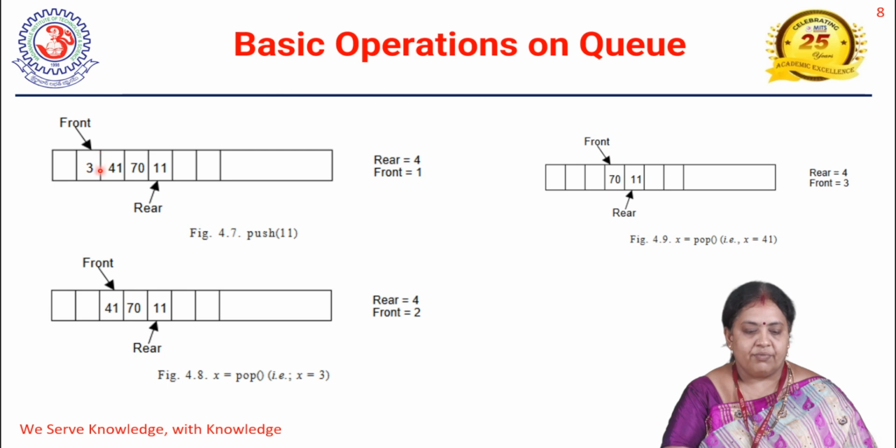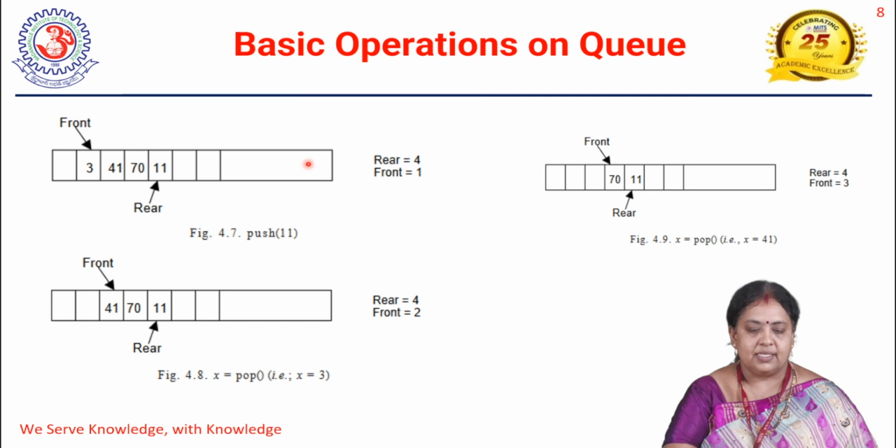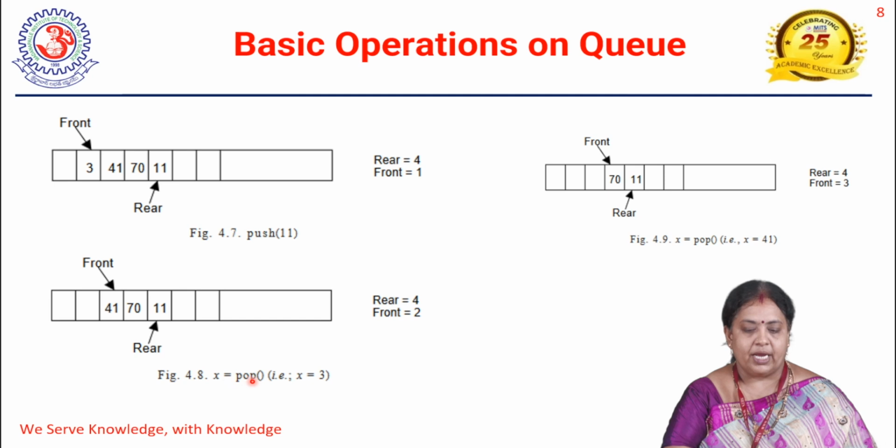Deletion is done at one end and insertion is done at the other end. We can see it like this: the elements are inserted like this and the elements are deleted like this. Now we are deleting one more element, so the next one is deleted.